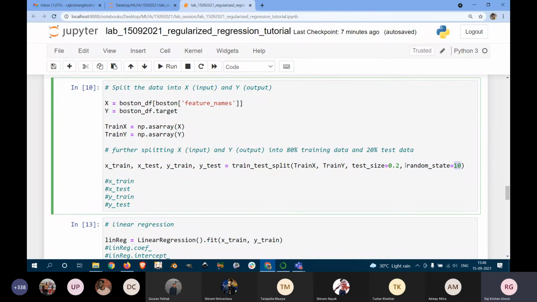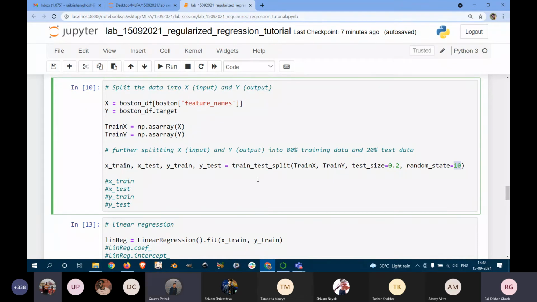So it randomly picks, right? It splits randomly. So if you have 100 different samples, it will randomly pick 20% of them. Which ones it picks is defined by this one. So in real life scenarios you can also leave this empty. In your assignment, you have to put in a particular number so that the automatic evaluation can evaluate it properly. But other than that, you can use different numbers here. Okay, is that clear?